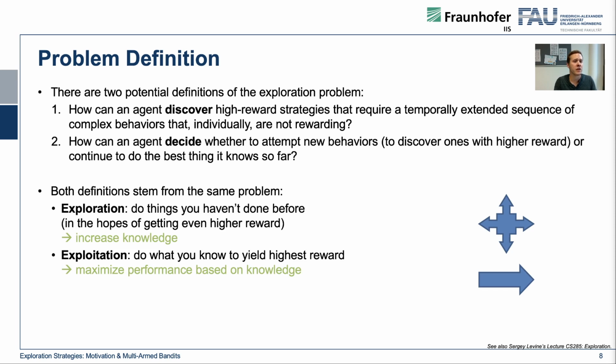Exploration means we should do things that we haven't done before in the hopes of getting a higher reward, so we want to increase our knowledge. In exploitation, we want to do what we know yields the highest reward in order to maximize performance based on our knowledge.